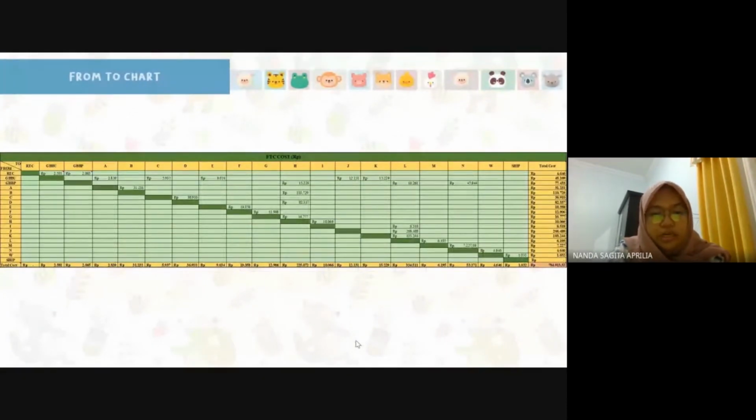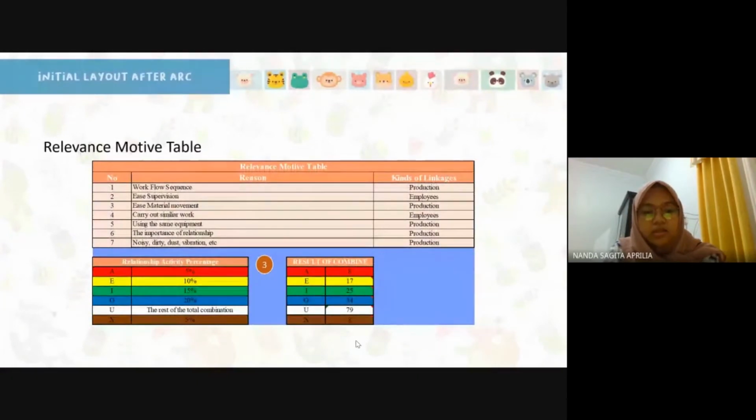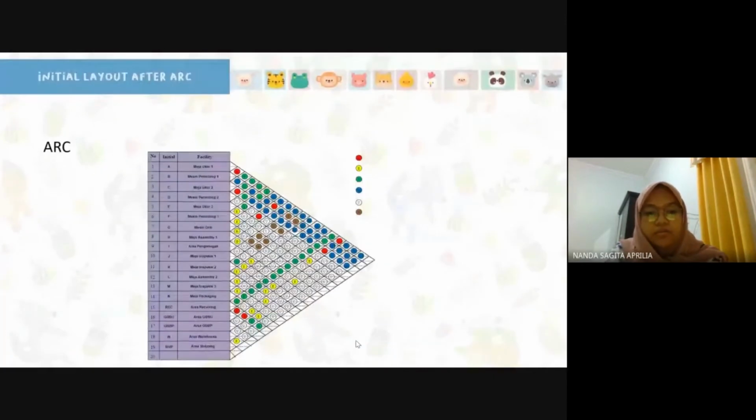And this is from the chart. We can see the total must be as shown on the screen. To search the initial layout after the activity relationship chart, we have to decide the relationship between all facilities using the relevance motif table, and then we combine the result. After we know the relationship between all facilities, we can make an activity relationship chart. They connect to each other with different colors based on the relevance.